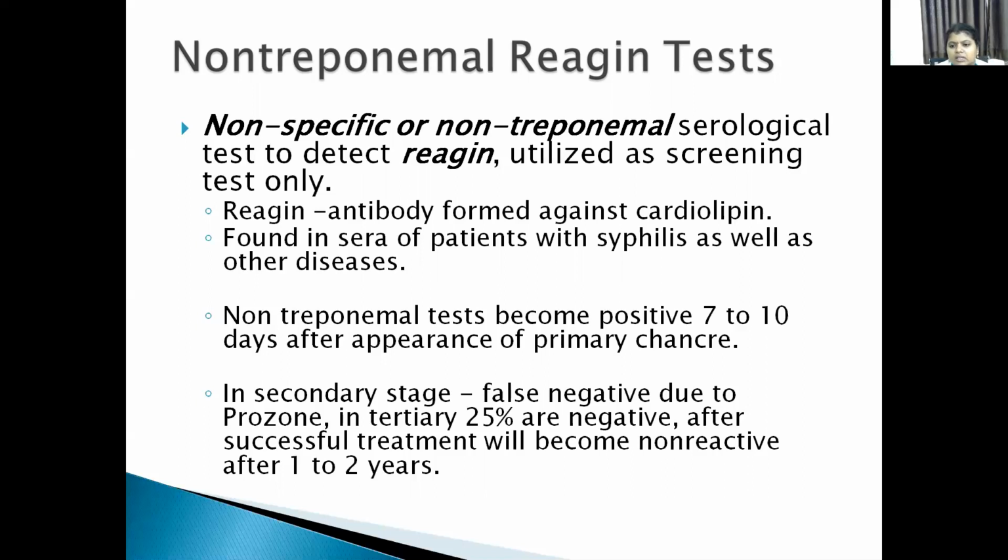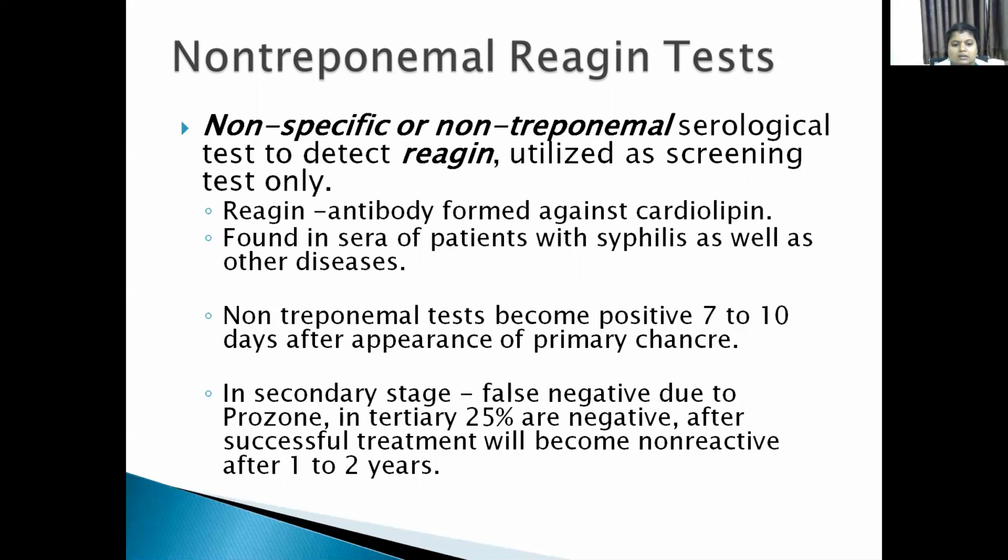This cardiolipin is present not only in syphilis infected patients, but is also derived from damaged host tissue. That's why it is a non-specific test, but it can be used as a screening test.